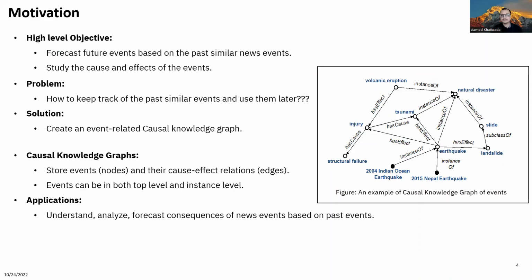Note that the events can be at the top level, such as earthquake, as well as at an instance level, like 2015 Nepal earthquake. Also, there can be other non-causal edges like instance of and subclass of in the causal knowledge graph that help to maintain its semantics. We use the causal knowledge graph of past events to understand, analyze, and forecast consequences of future events.